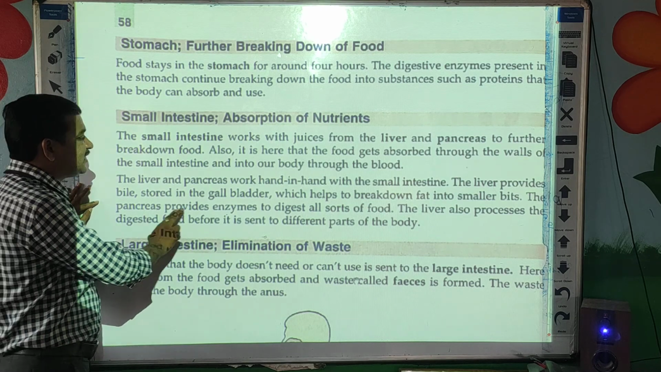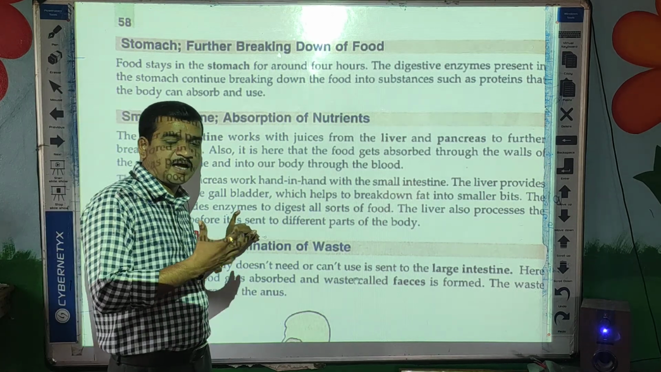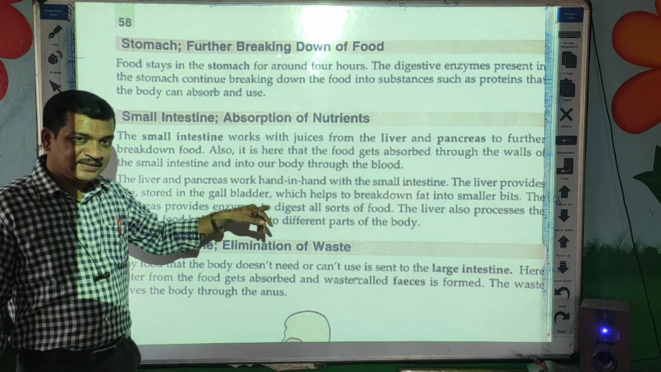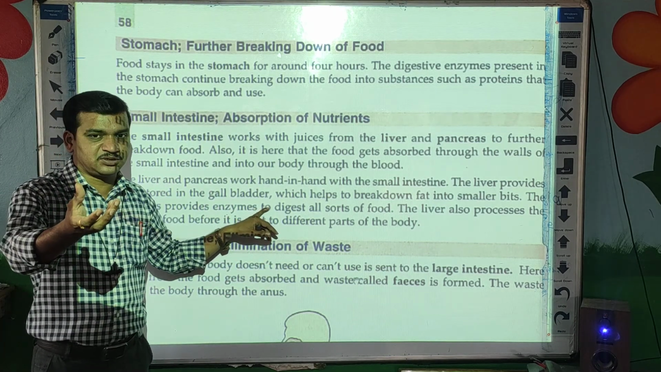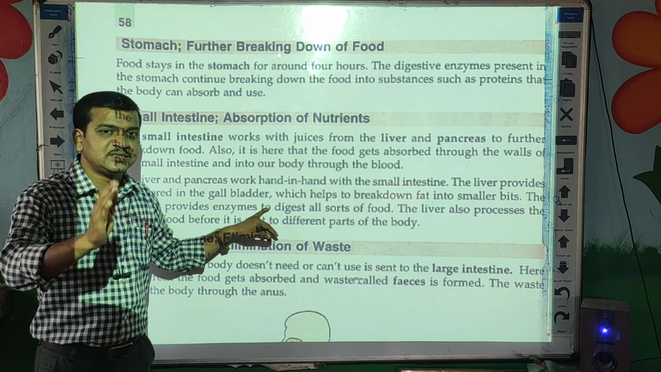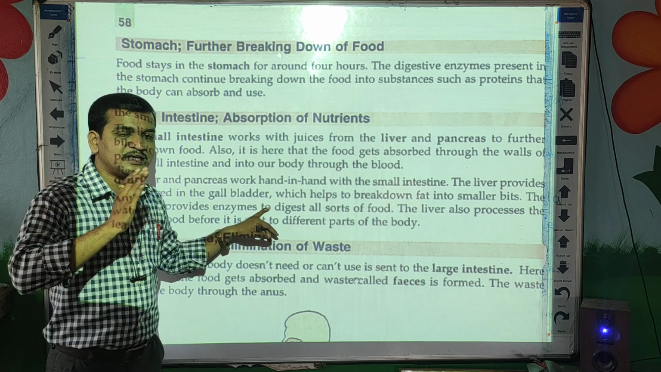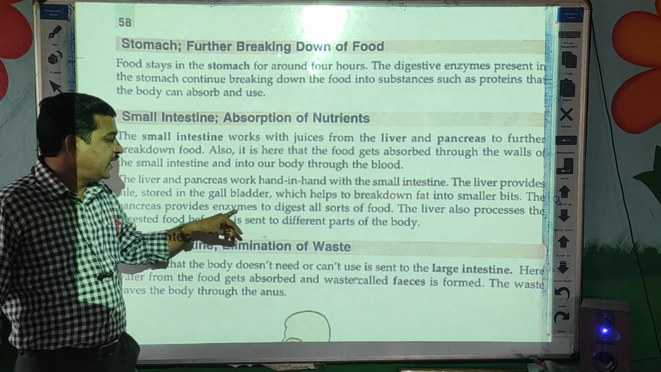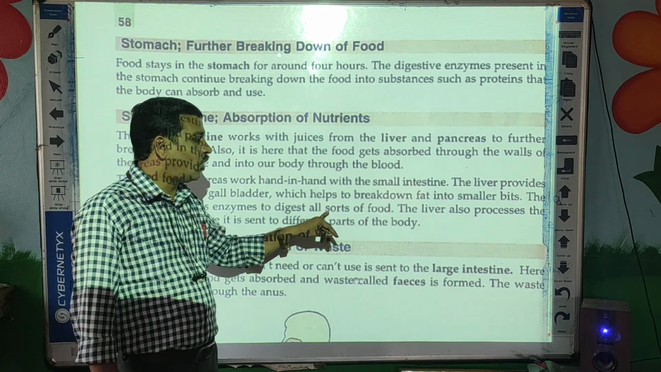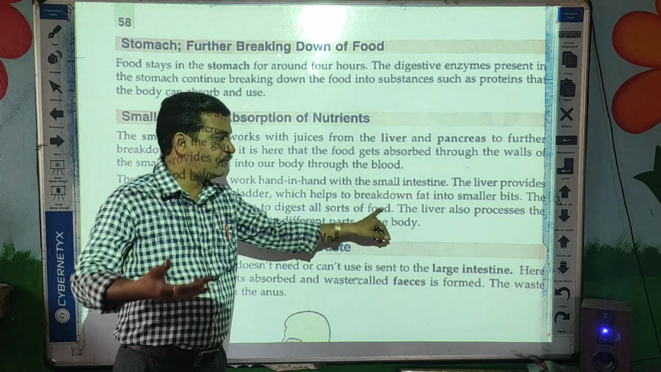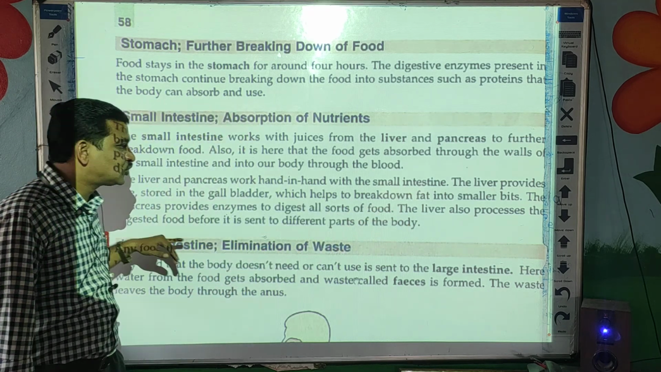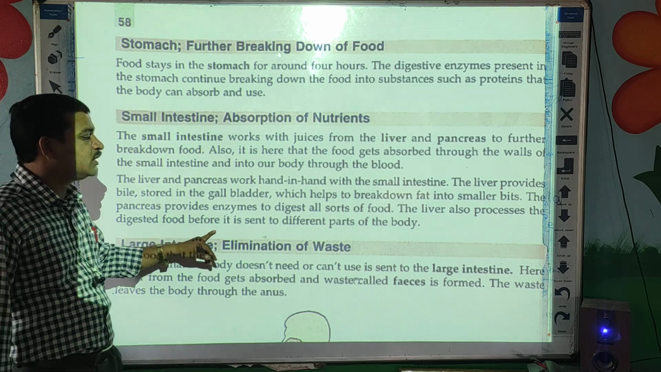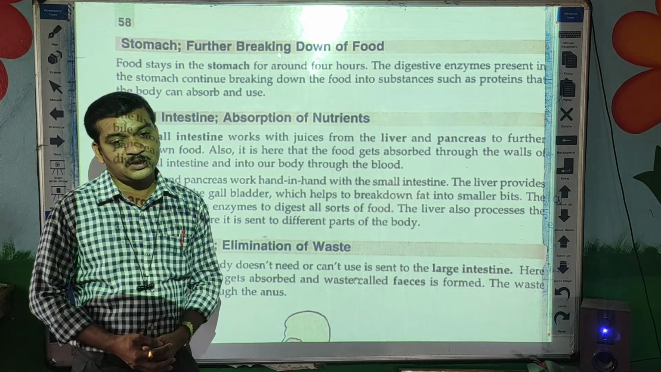Next, the pancreas provides the enzymes. The pancreas is again a gland. The pancreas provides enzymes, which are chemical substances helpful to break down the food particles. Enzymes digest all sorts of food, different types of food items. The liver also processes the digested food before it is sent to the different parts of the body.